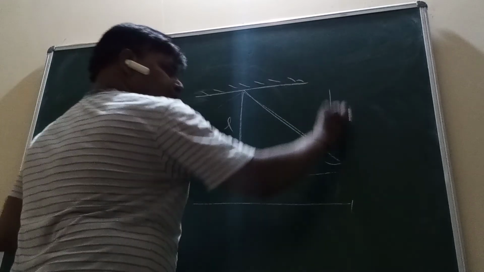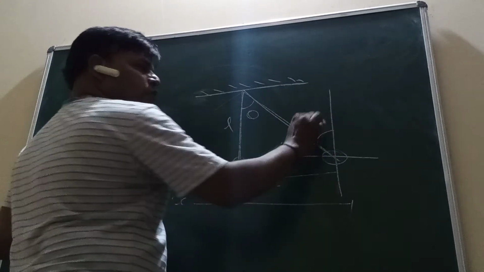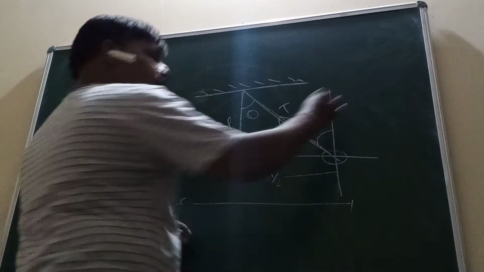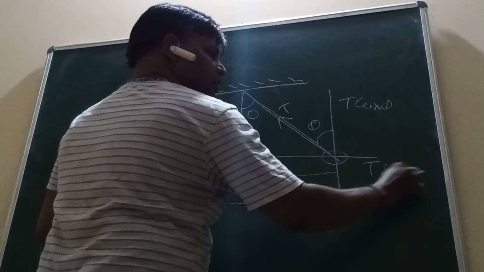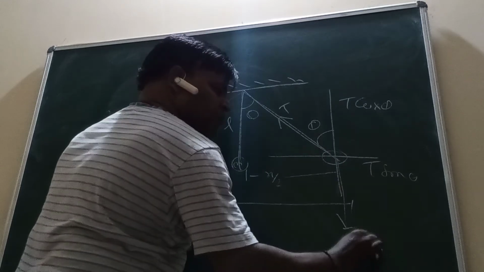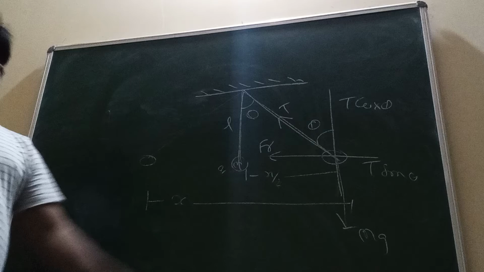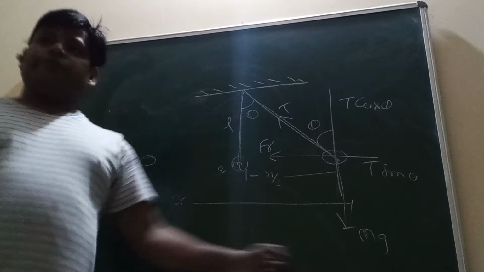Now this angle is theta, so this is also theta. Yes or no? What is this? Length means tension; the string means tension. This is T cos theta. This side T sin theta. Downside one force mg. This side one force F. Understand? Downside mg is known as weight.